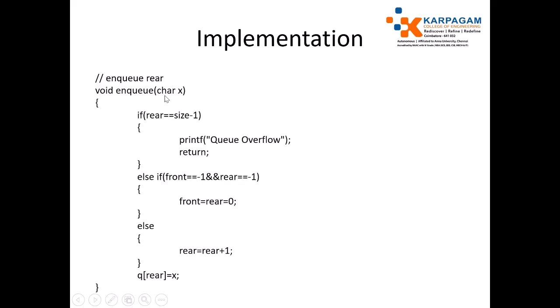So input will be the character variable. As usual, just check if the rear end reaches maximum size. If it reaches maximum size - 1, just print queue overflow. If you are trying to insert the element for the first time, just set the front and rear values as 0. Otherwise, just increment the rear end value by 1. Then immediately insert the element x, this character element x, into the queue.